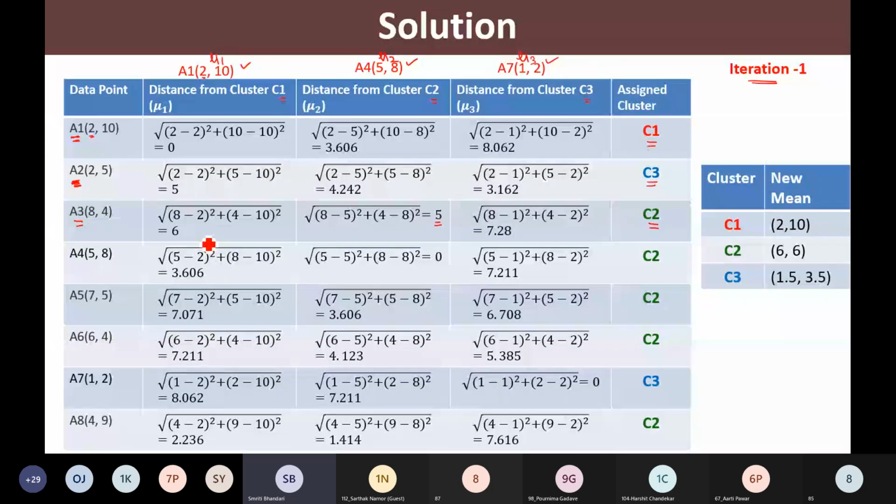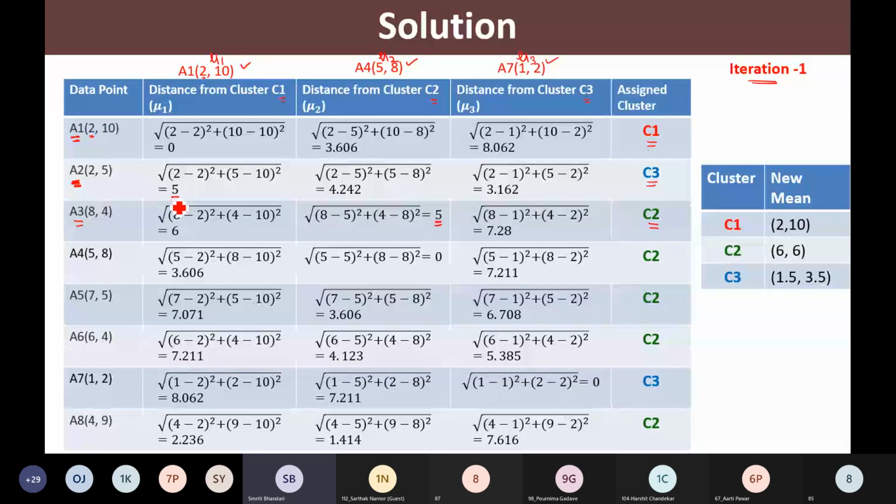So see here, what we are inferring out of that. Say for example, we are considering this A2, no? So this is the distance 5. So A2 and cluster center mu1 are 5 units apart. Right?